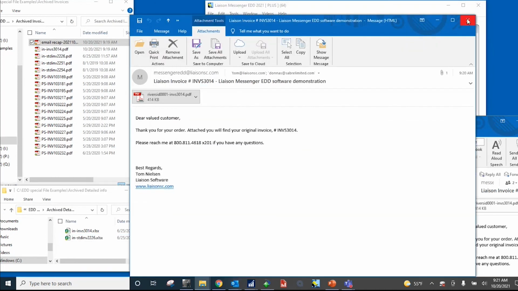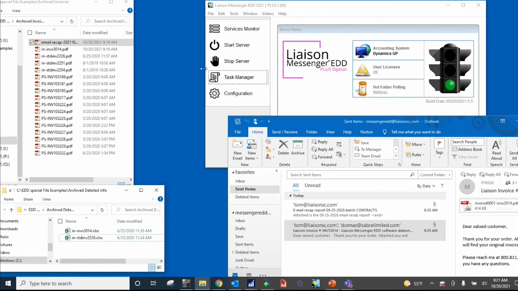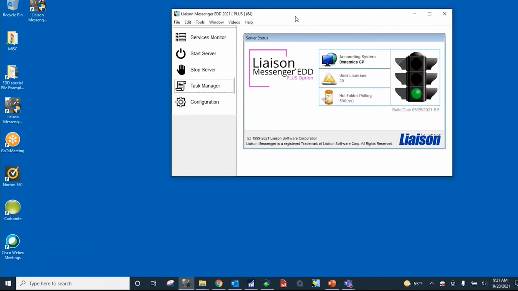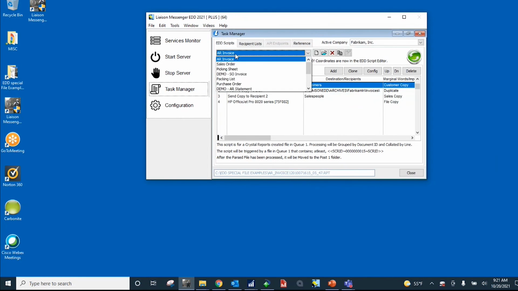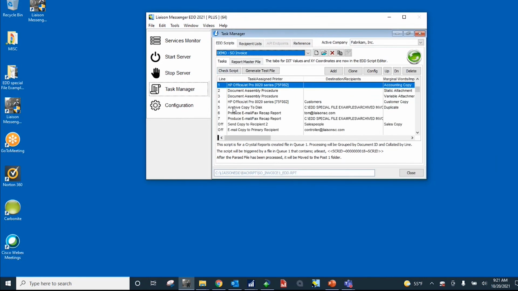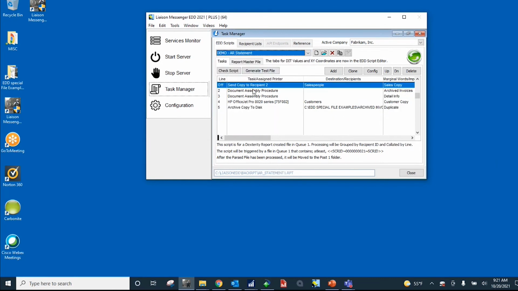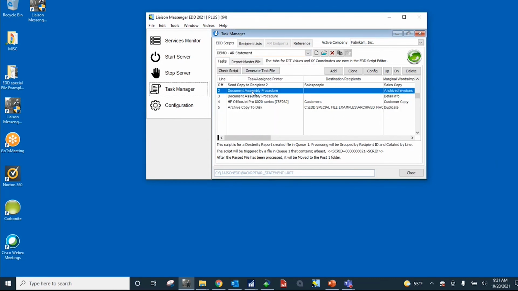Okay, so let's show you one more feature here, and some people buy Messenger just for this feature. This is the variable attachment feature off of the statement report. So let's go back into the script. And if you remember on the invoice script, we archive the invoice to a folder right here. Now on the statement script, line number 2 is the variable attachment feature.